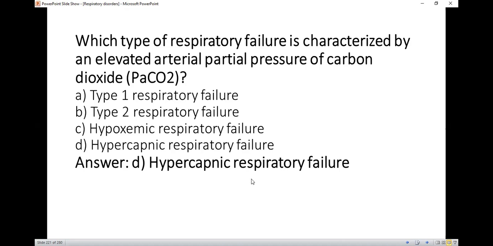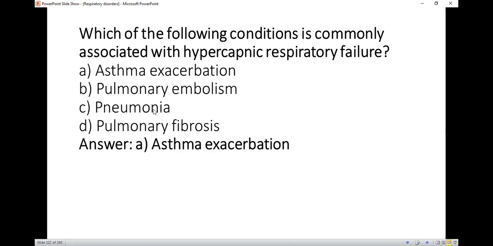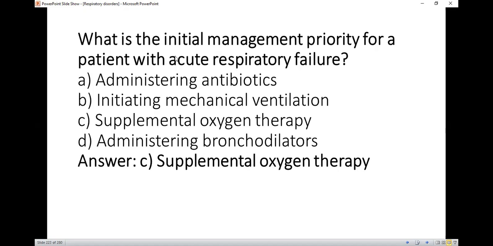Hypercapnic respiratory failure is a life-threatening condition characterized by inability of the respiratory system to remove carbon dioxide from the body. Which of the following condition is commonly associated with hypercapnic respiratory failure? So right option A, asthma exacerbation. What is the initial management priority for patient with acute respiratory failure? So right option is C, supplemental oxygen therapy.